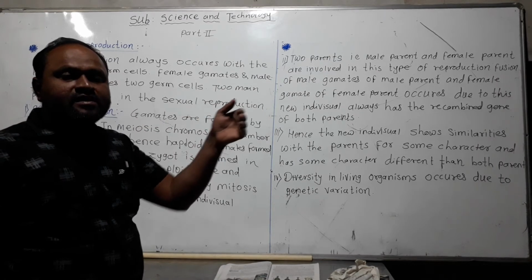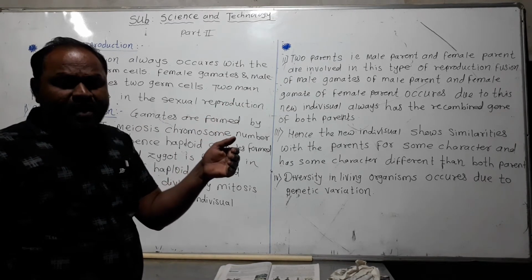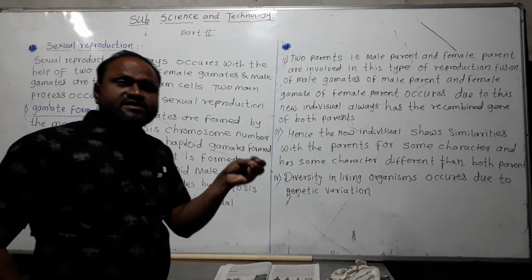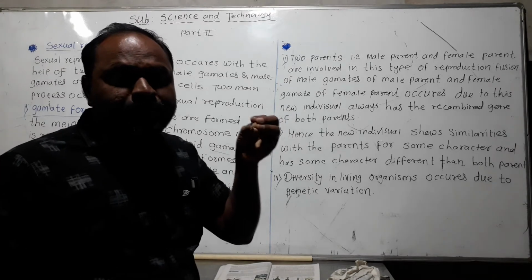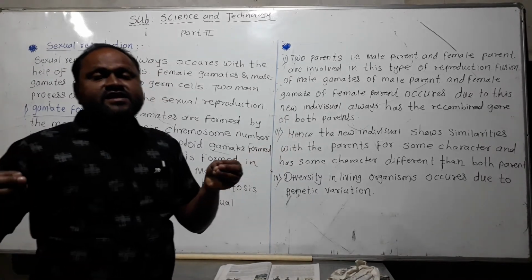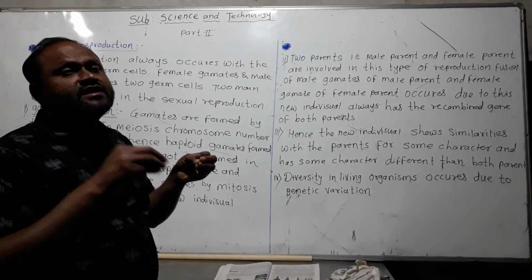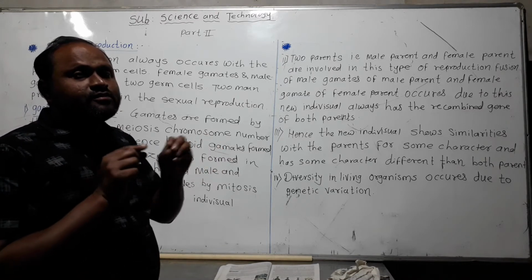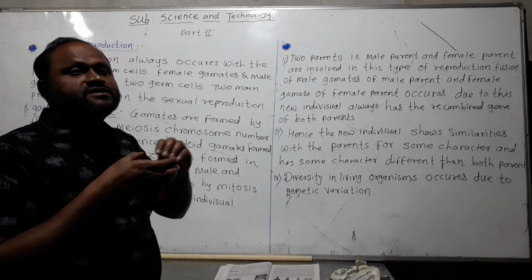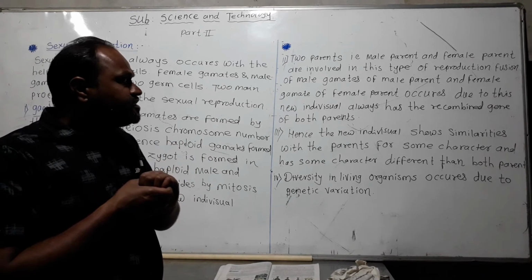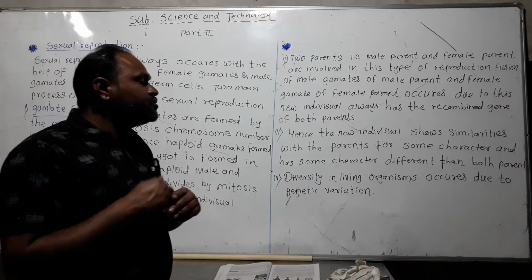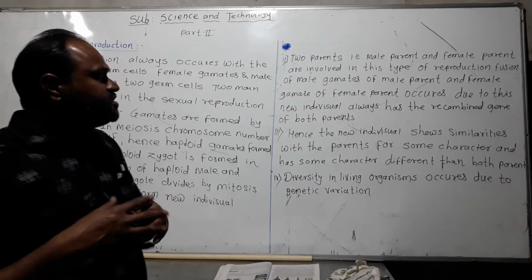The male gamete has the characteristics of the male, and the female germ cell has the characteristics of the female. Both sets of chromosomes are recombined with each other.